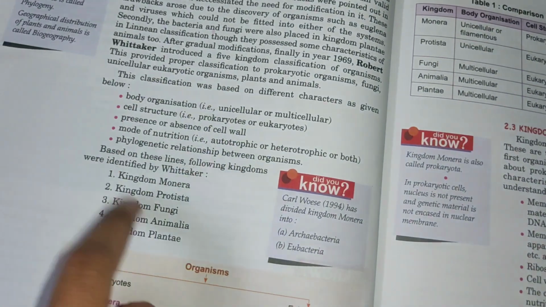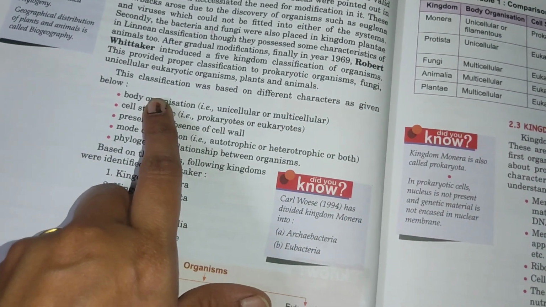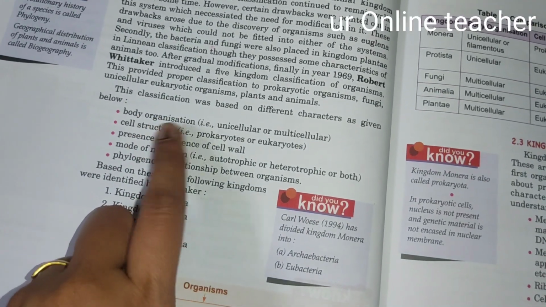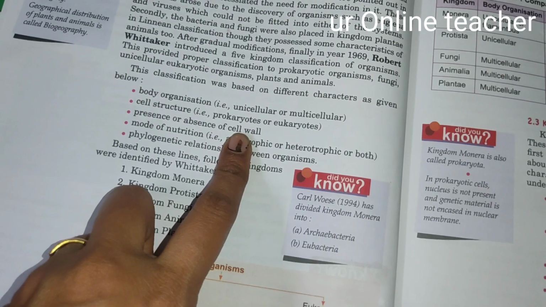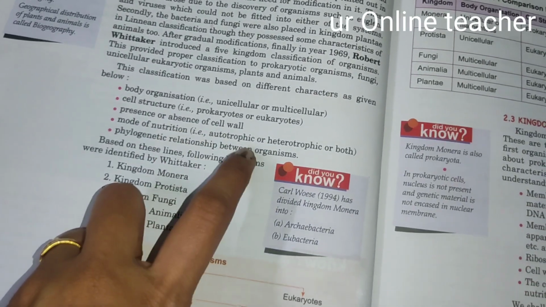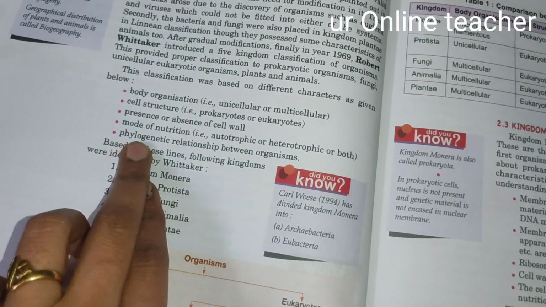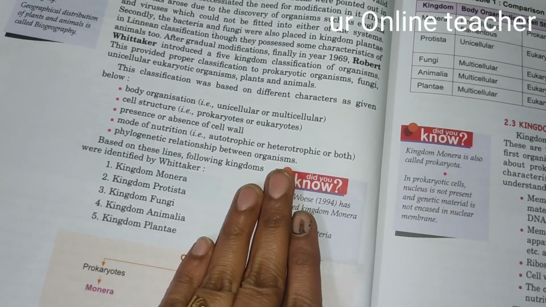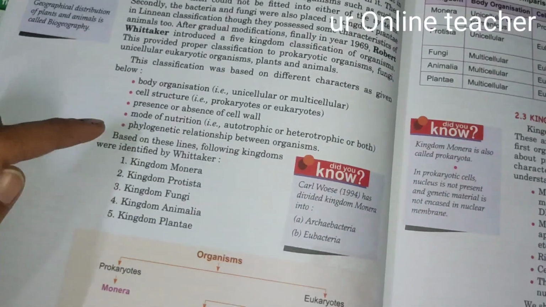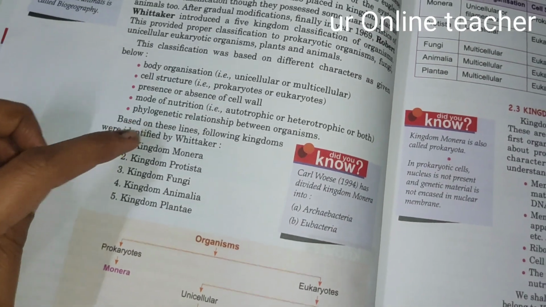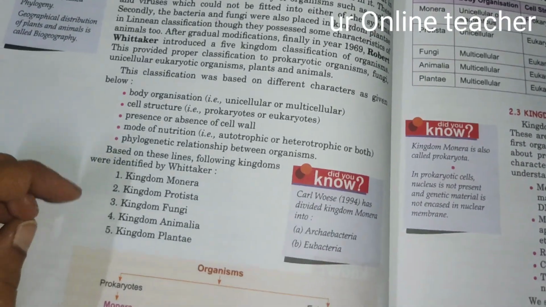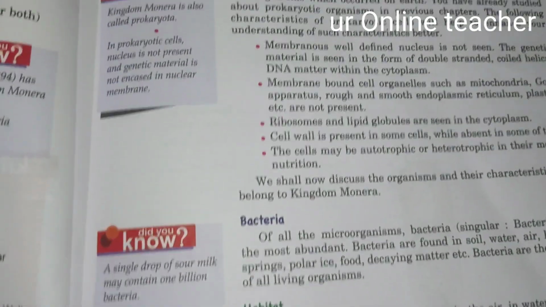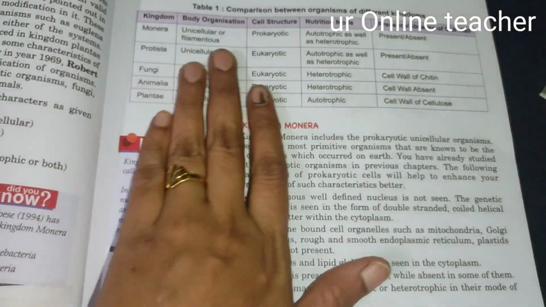The classification is based on different characteristics like body organization, whether it is unicellular or multicellular, cell structure, whether they are prokaryotes or eukaryotes, whether they have a cell wall or not, nutrition, whether they are autotrophs or heterotrophs or both, and phylogenetic relationship between organisms. Depending upon all these characteristics, Whittaker identified 5 kingdoms: Monera, Protista, Fungi, Animalia and Plantae. In the next video we will see kingdom Monera and the differences also.